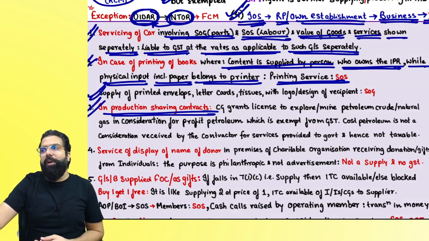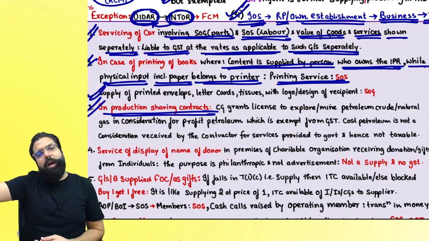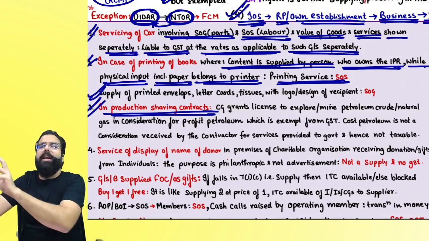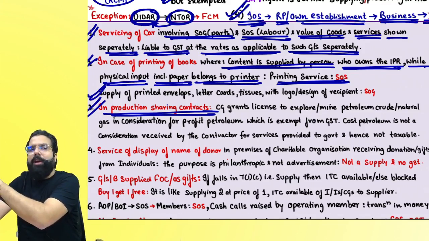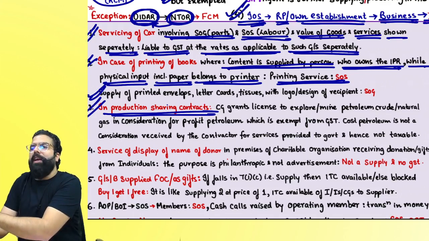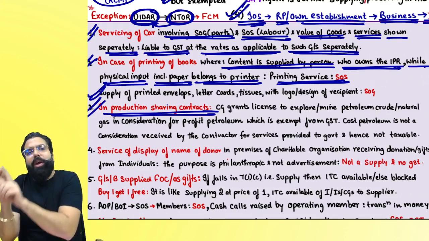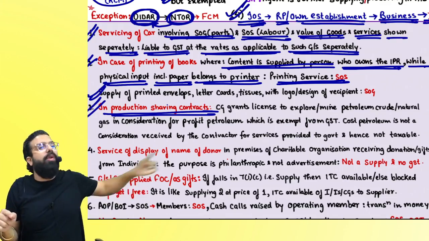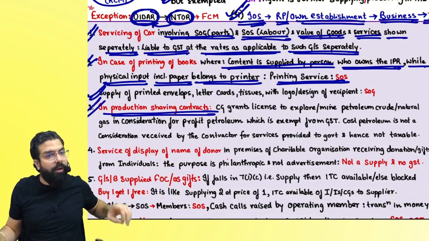For example, you have a cost of 400 crore. Out of the 1000 crore of petroleum, say 400 crore is cost petroleum, and you keep it. You are telling the government, sir, out of the 1000 crore, how much was my cost? That much value of petroleum I will retain. The remaining petroleum, supposedly 600 crore, you will share with the government, and the government will have the production sharing contract.